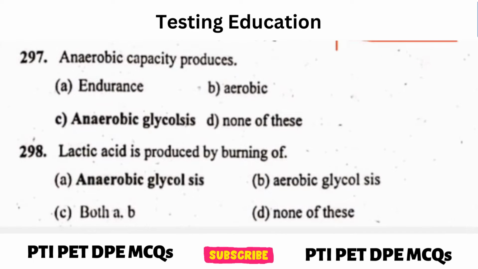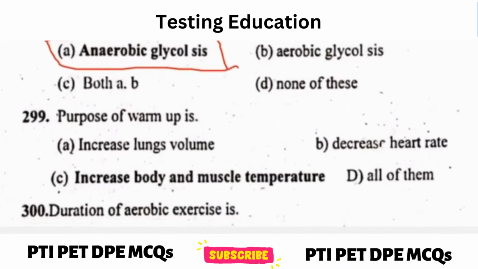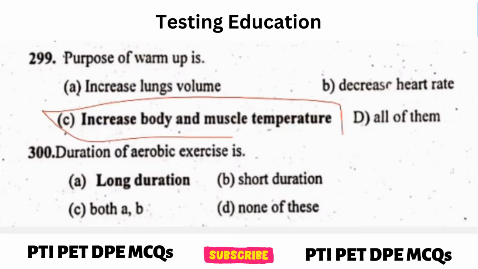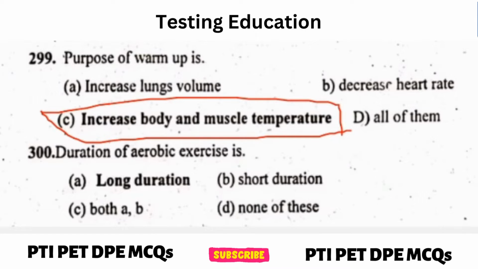Next question, aerobic capacity produce? Answer, anaerobic glycolysis. Next question, lactic acid is produced by burning of? Answer, anaerobic glycolysis. Next question, purpose of warm up is? Answer, increase body and muscles temperature. Next question, duration of aerobic exercise is? Answer, long duration.